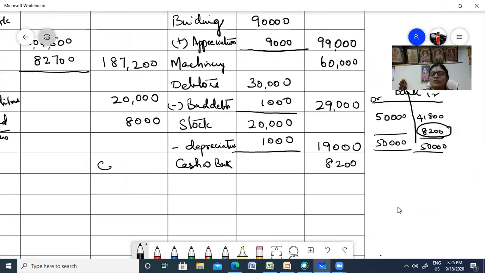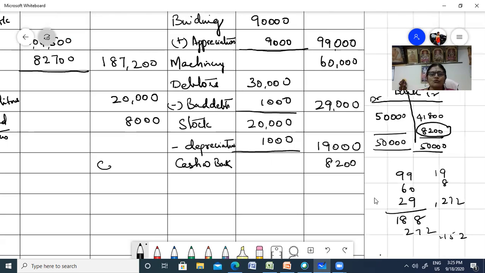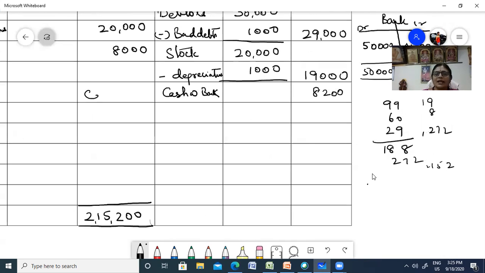So 99,000, 60,000, 29,000, 19,000 and 8,200. What is the total you get? 2,15,200. Yes, our asset is tallying with the liability. 2,15,200.